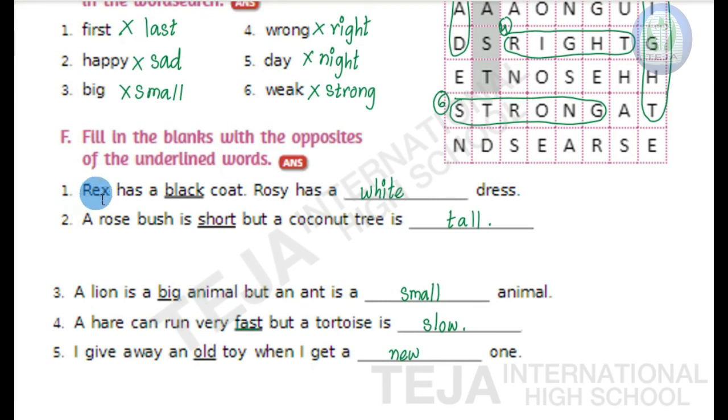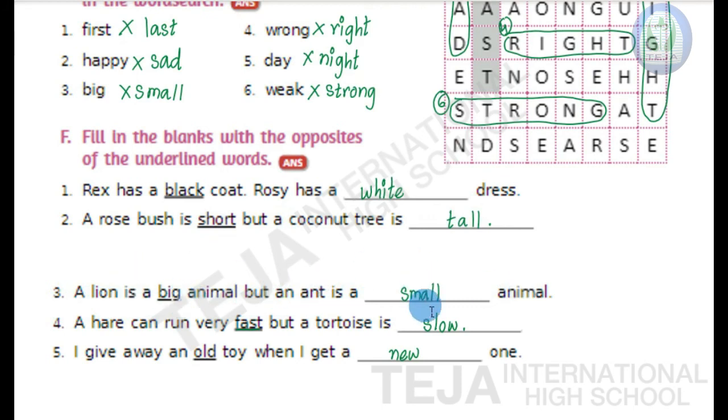Okay. Now let's read the fill in the blank, children. First one, Rex has a black coat. Rosie has a white dress. Black, white. Second one, a rose bush is short, but a coconut tree is tall. Short, tall. Third one, a lion is a big animal, but an ant is a small animal.